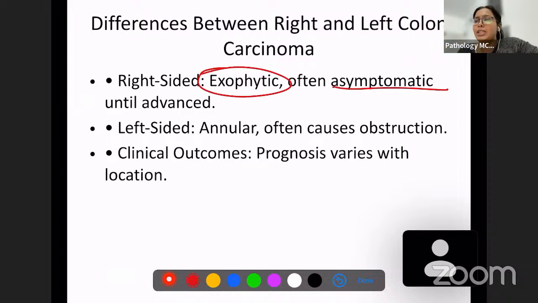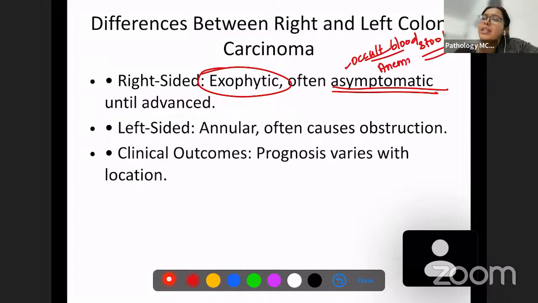They are often asymptomatic and they will present with occult blood in the stool, because slowly there's going to be some blood which is coming out, and since it is in the right side, you will not be seeing frank hemorrhage, okay, because the rectum is in the left side, so you're going to see occult blood in the stool. And also you're going to see anemia because there is bleeding happening, and that is why you're having occult blood in the stool. So anemia and occult blood in the stool are characteristic of right-sided colonic carcinomas.